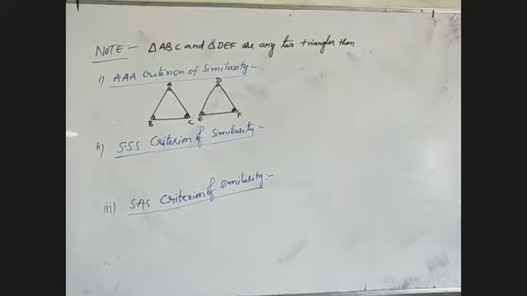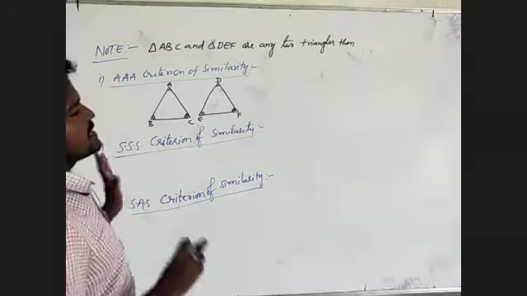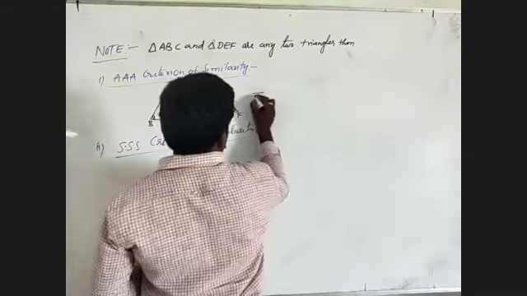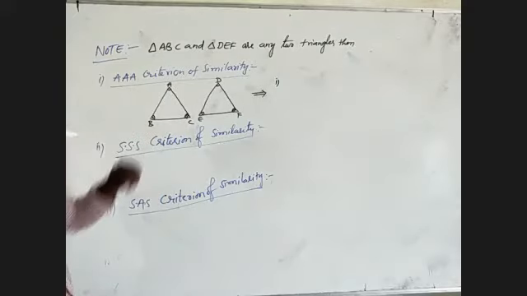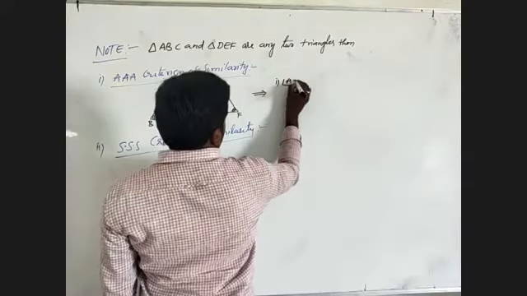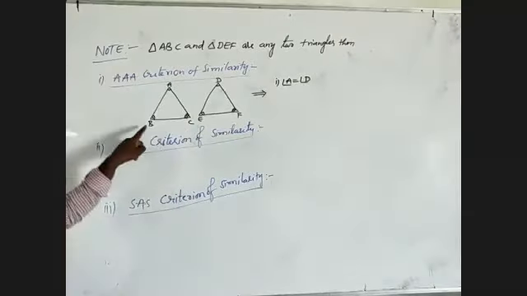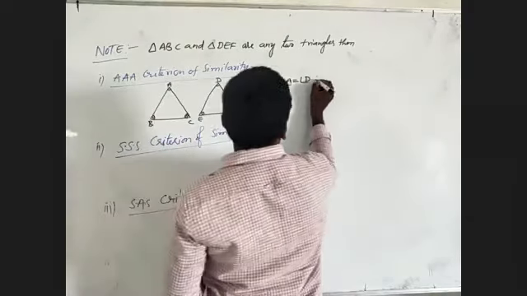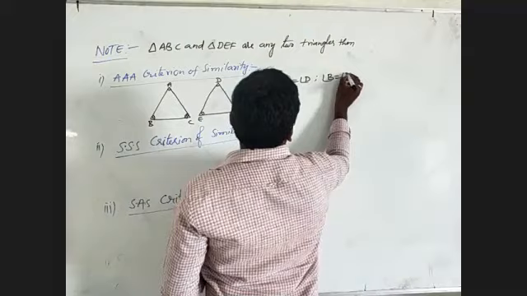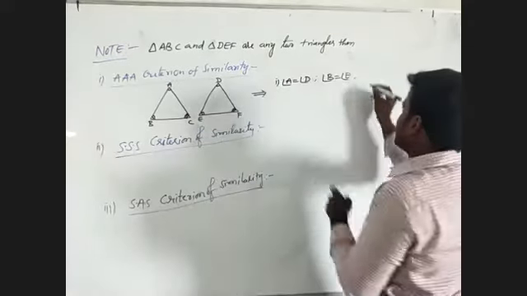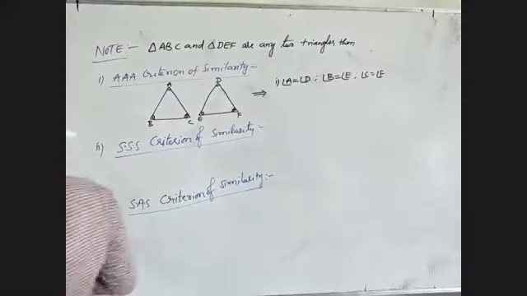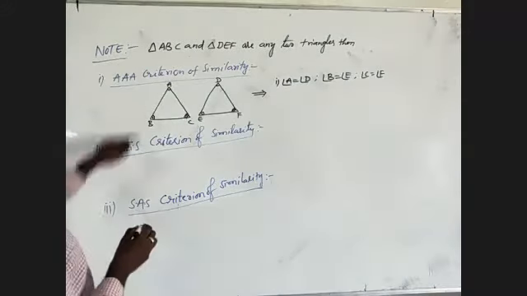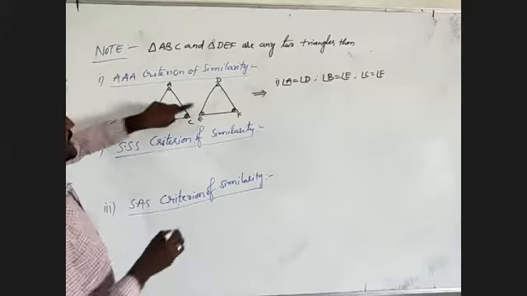What is satisfied here? All angles are equal. I will write: all the corresponding angles are equal. Angle A is equal to angle D, angle B is equal to angle E, angle C is equal to angle F. Here all angles are equal, and their corresponding sides are also proportional.